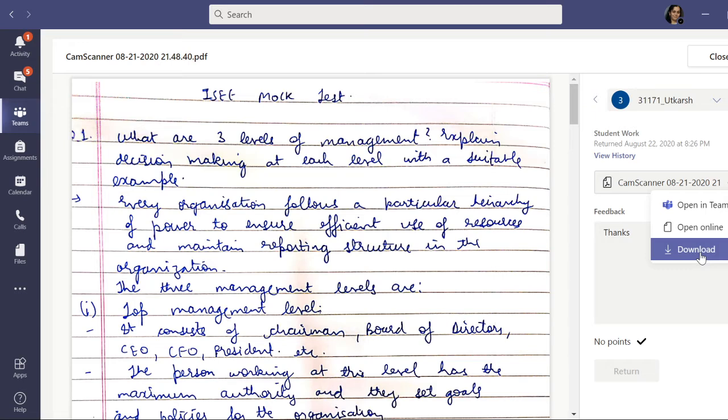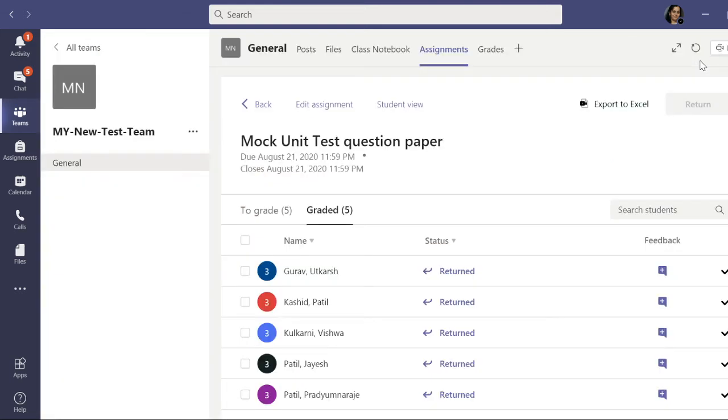So if you don't want to evaluate like this, you can download all the answer sheets, and off the shelf also you can check your answer sheets like this. So this is how I have conducted the mock, and some students have returned me the answer sheets also.